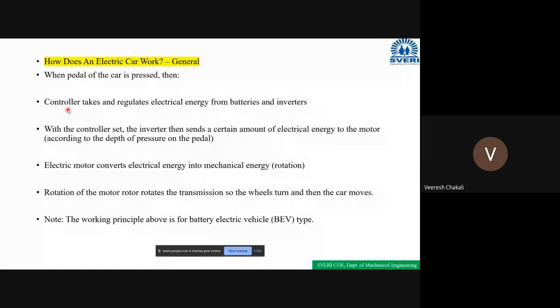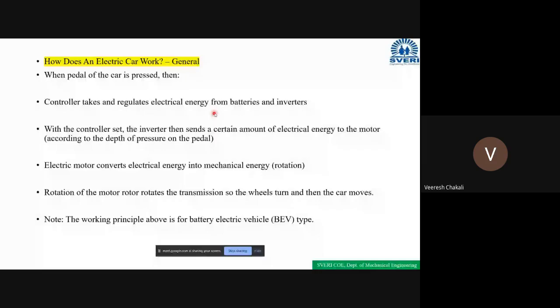It depends upon how much you press, how much force is applied on the pedal. The controller will take an action and act accordingly. This controller will regulate the electrical energy from the batteries, clear?